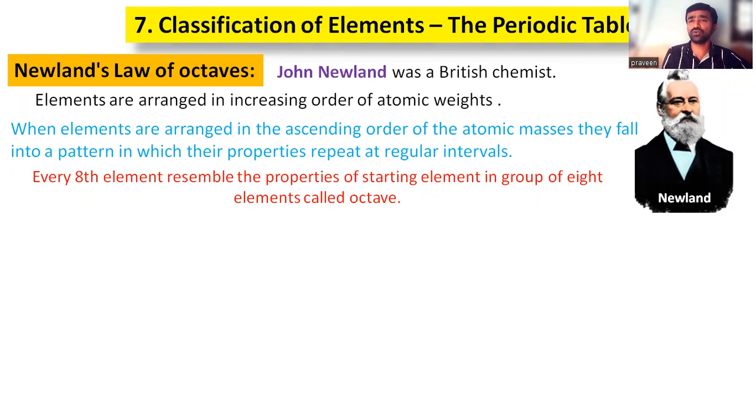He did not leave any space for newly discovered elements, right? No space is given for unknown elements, and he did not predict any element with certain properties. So there are many failures in this periodic table.